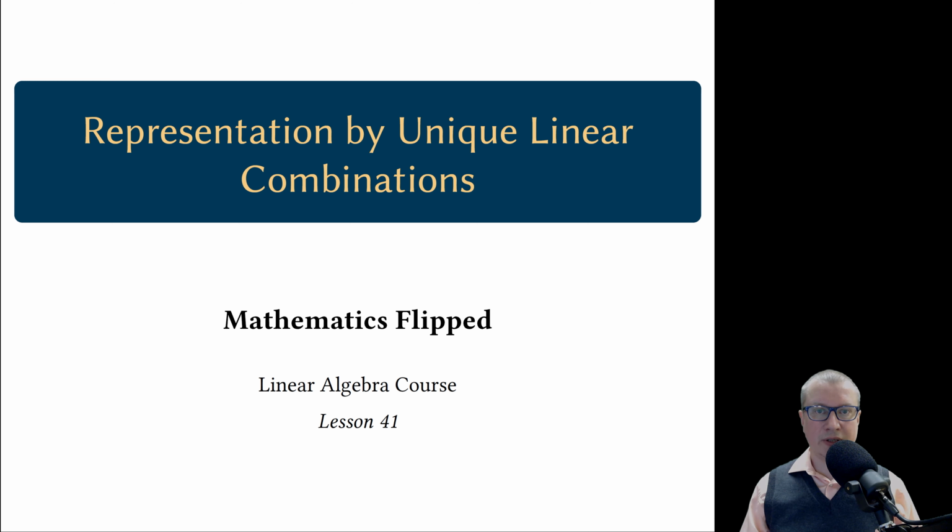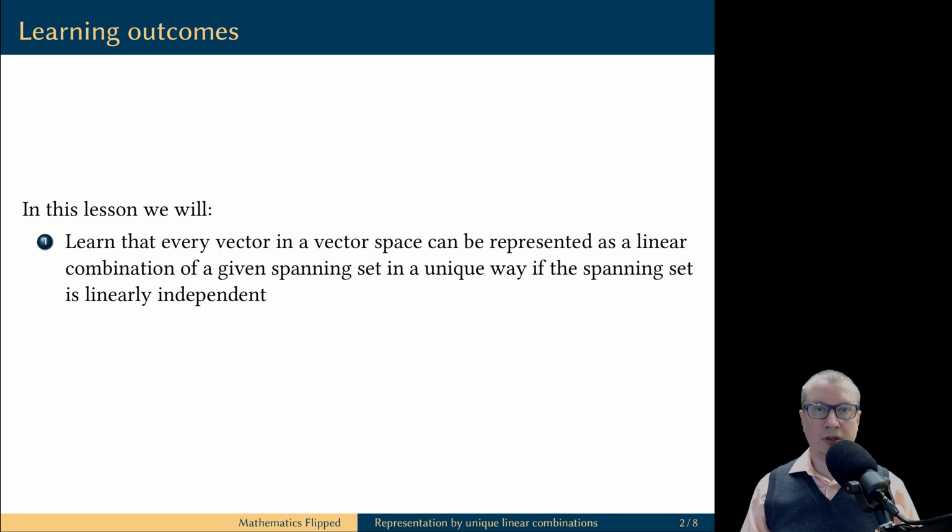Welcome friends, Igor is here, and in this video we will see that linear independence guarantees uniqueness of the vector representations by linear combinations. In this lesson we will learn that every vector in a given vector space can be expressed as a unique linear combination of the vectors in the spanning set as long as that spanning set is linearly independent. Let's get started.